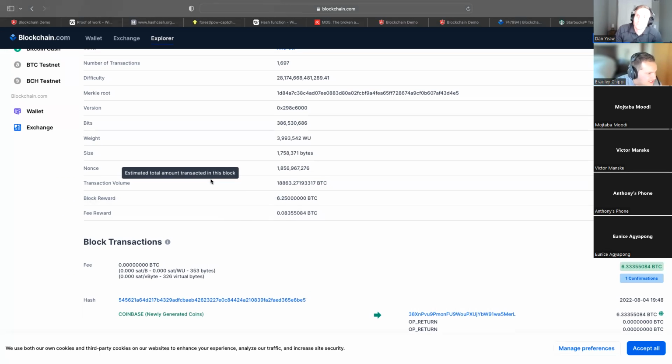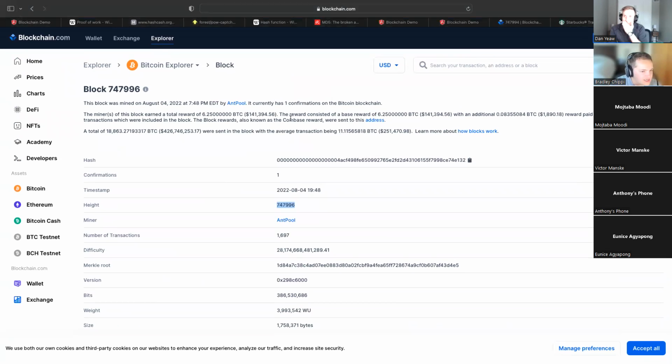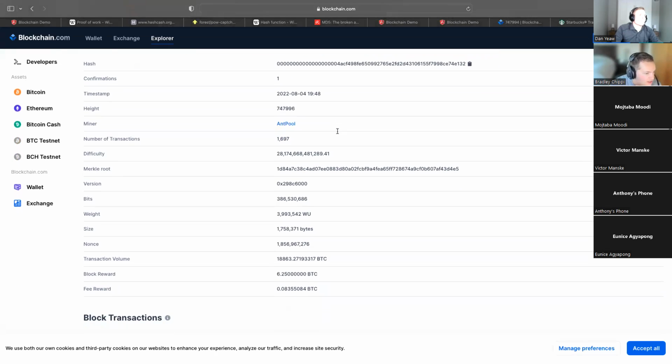As you can see, there's somewhere it tells you the number of transactions that happened within that block. Right here, there was a total of 18,000 Bitcoin sent in this block, with an average transaction of 11 Bitcoin. And right here, the transaction volume.